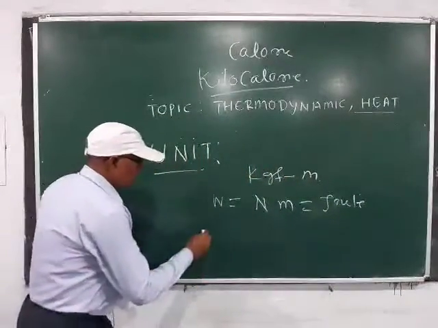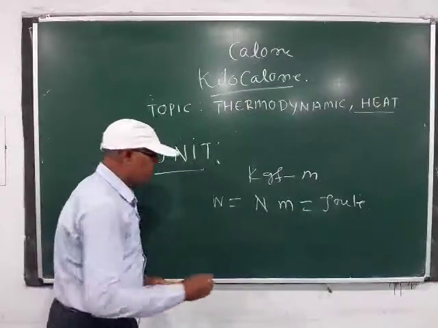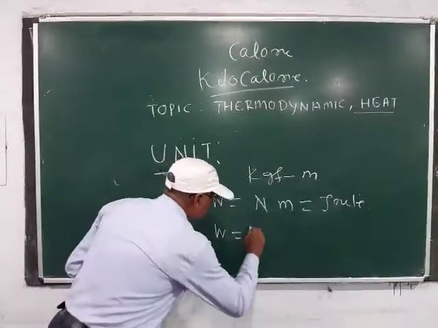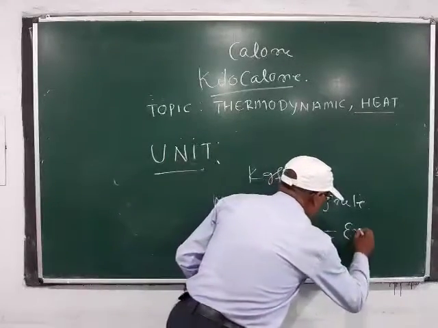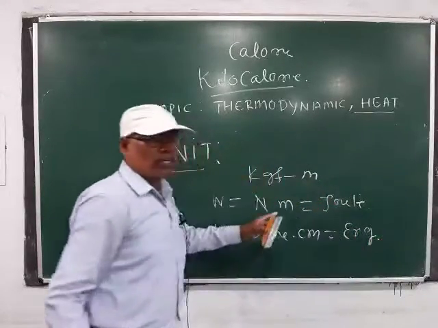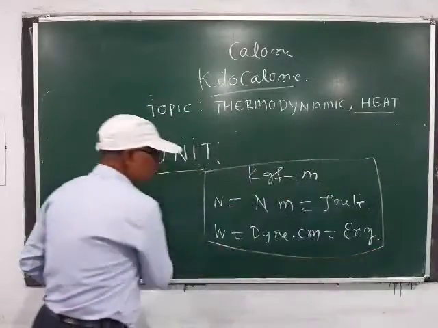When force is in dyne and distance is centimeter, then W is equal to dyne centimeter is equal to erg. These are the unit of work.